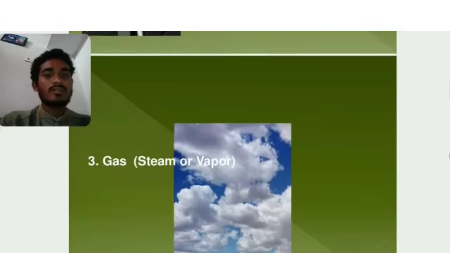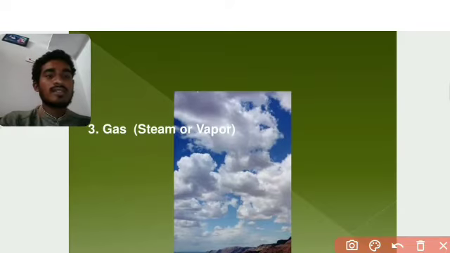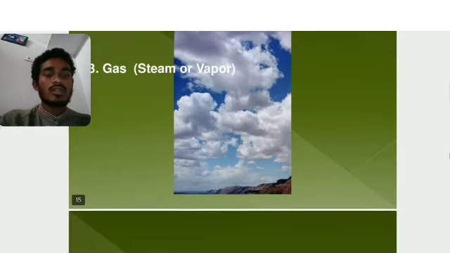Next, gas. Water acts as steam or vapor. When we heat the water, it will vaporize and become steam. That is the gaseous state of water. An example of this is clouds.